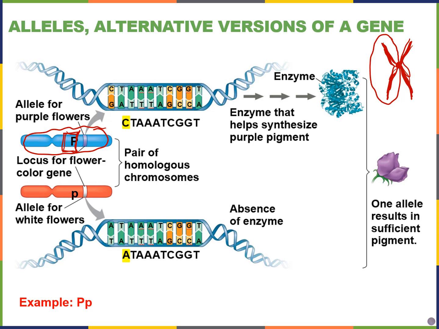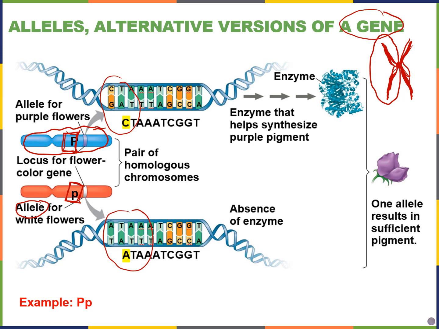And maybe from the other parent, you have the same or the homologous chromosome. And again, the gene would be located at the same place, the same locus, except we have a different version. We have an allele for white flowers in this case. What's the difference between the two versions of this gene for flower color? It's usually in the sequence of nucleotides that we have in the DNA.